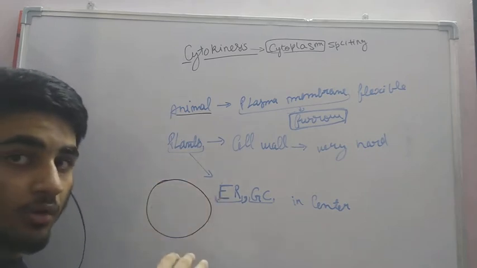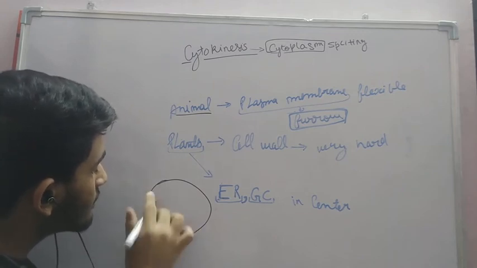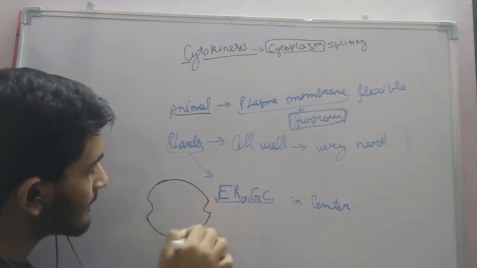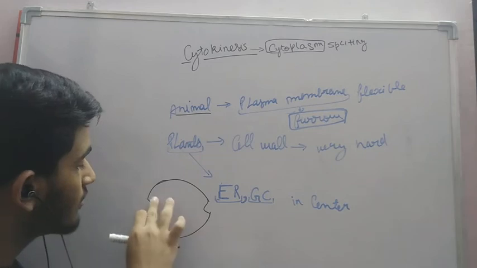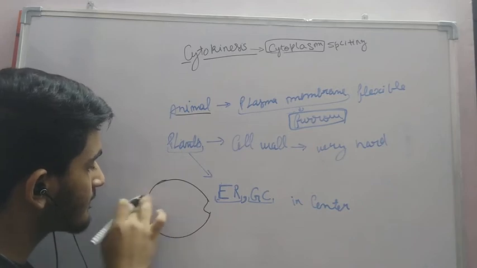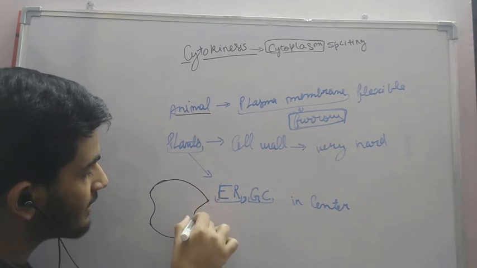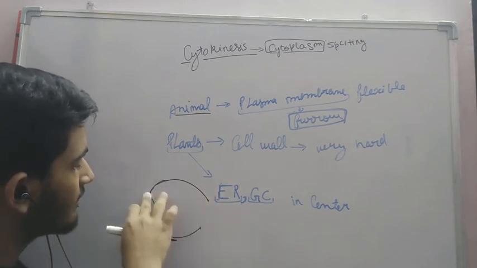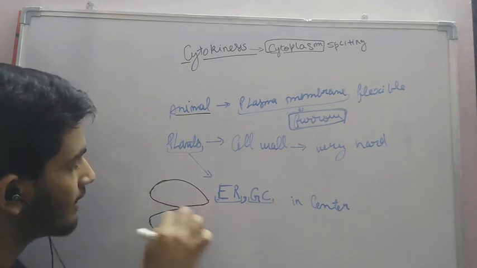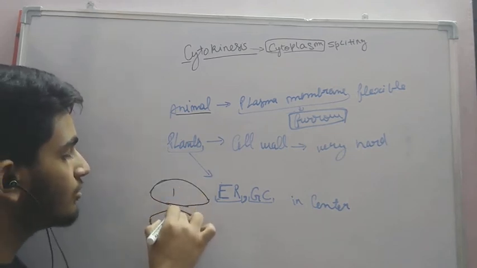The furrow allows the bending of the plasma membrane like this, and this furrow in the process of cytokinesis deepens. Finally at one point they meet, and after which they split like this, and the two daughter cells are formed.